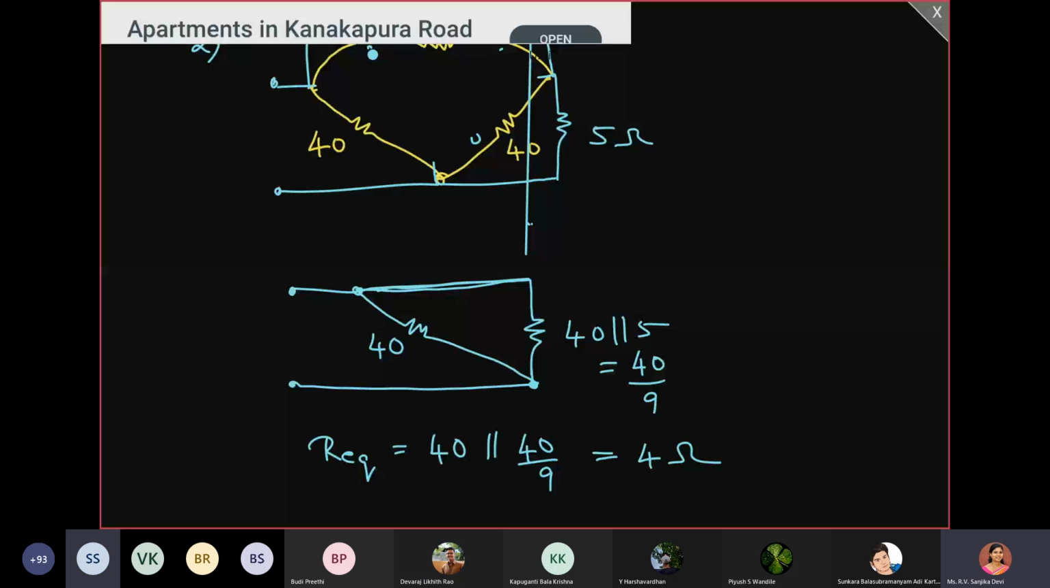Ma'am, what are the portions for the quiz? Up to nodal analysis, whatever we will be covering up to Monday is there for Q1. Okay, ma'am. Up to nodal analysis.